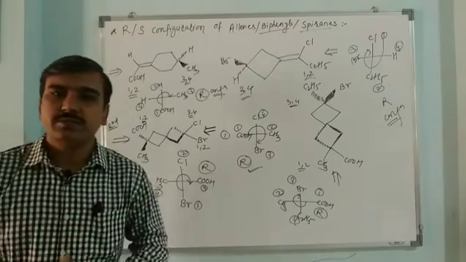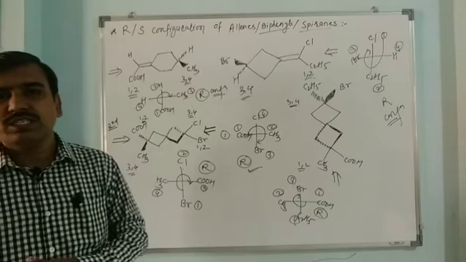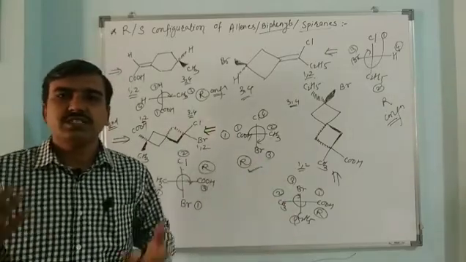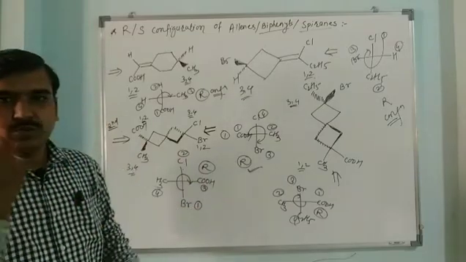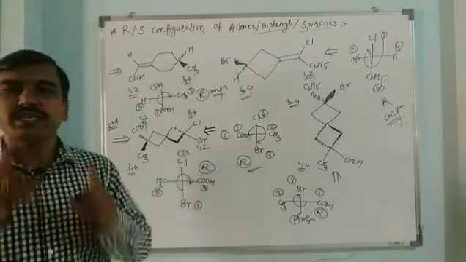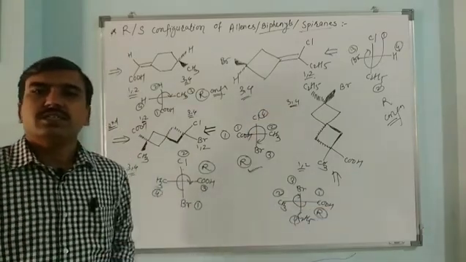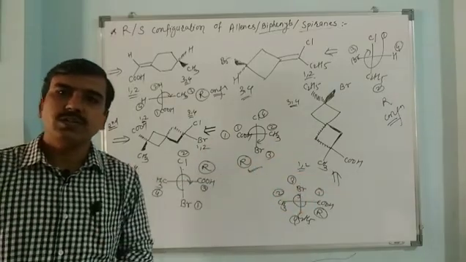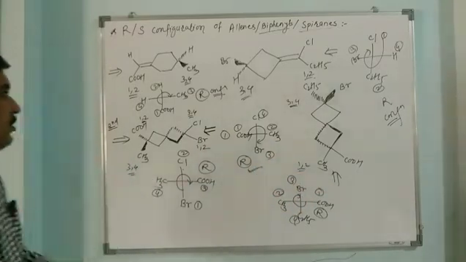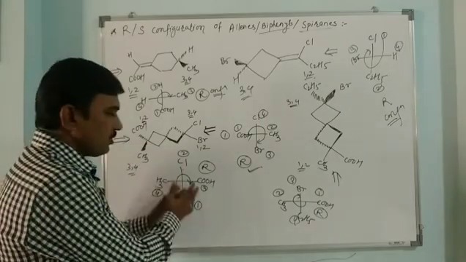Always remember, these two parts are present in the compound. One side part and the second side part of that compound lie in perpendicular planes. If we are observing the molecule from this side, then the closer groups will get 1, 2 priority, and the opposite side or rear side groups will get 3rd and 4th priority.